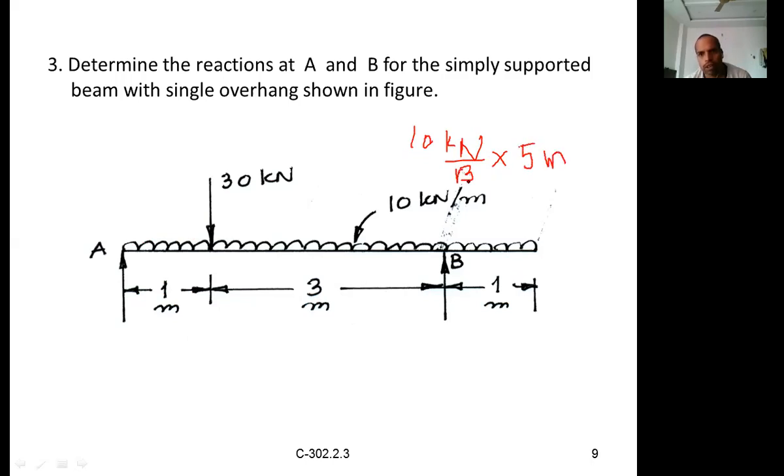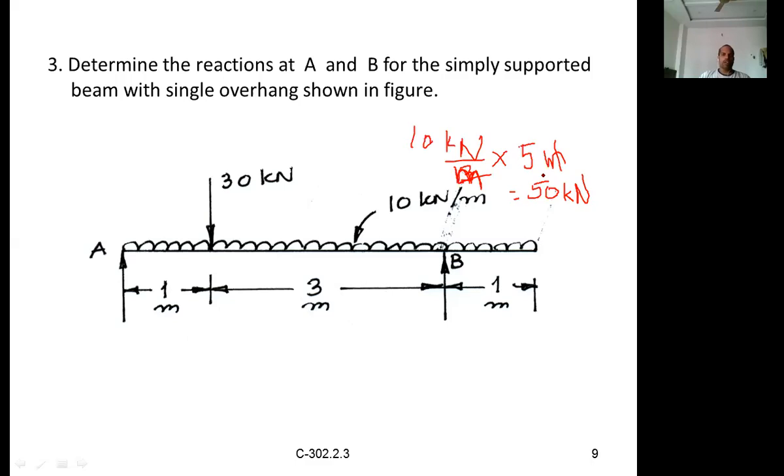So 10 kilonewton per meter, with the meter in the denominator, multiplied by 5 meters. The meter cancels and what remains is 10 kilonewtons. 5 into 10 is 50 kilonewtons. That's all you have to remember. Don't get confused with the units, and don't write kilonewton per meter after multiplying, because that is meaningless.